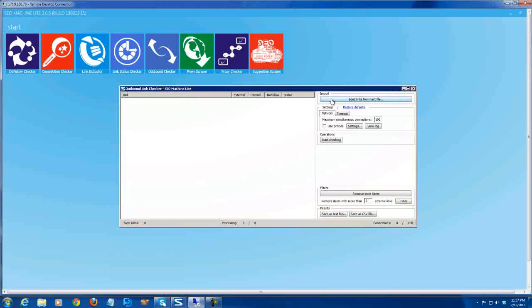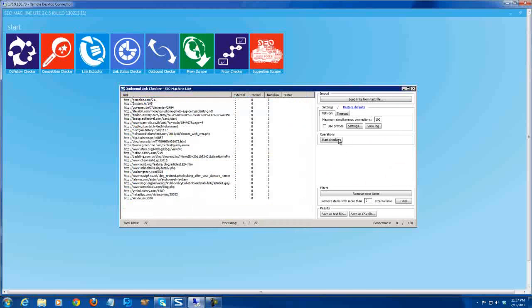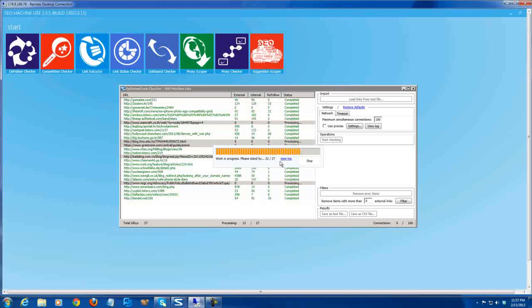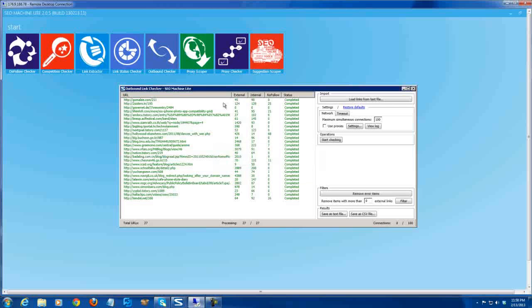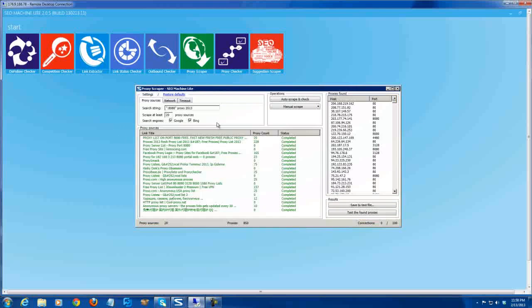And I'll check. Outbound link checker will show you the external and internal link numbers on these pages. So if this page has 45 external links, it will tell you. So let's close.